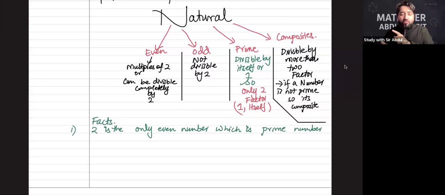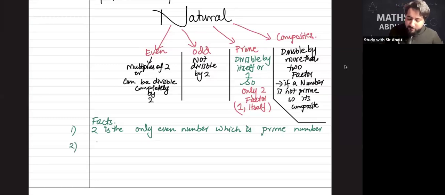Except 2, no even number can be a prime number. If you think 24 is a prime number, see, 24 can be divided by table 24, by table 2, and by table 1. And I told you that prime numbers have only two factors, 1 and itself. So 2 is the only even number which is prime. Other than 2, you cannot have any even number which is prime. This fact is going to help us a lot, don't you worry about that, and I'm going to recall it as well.